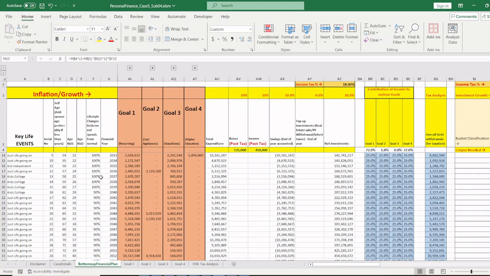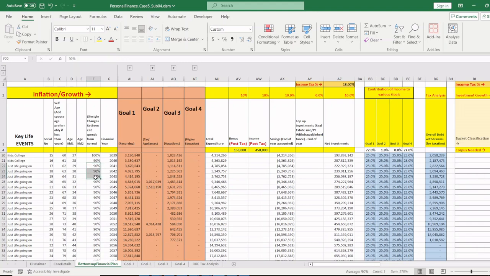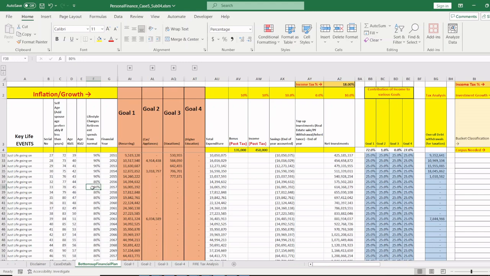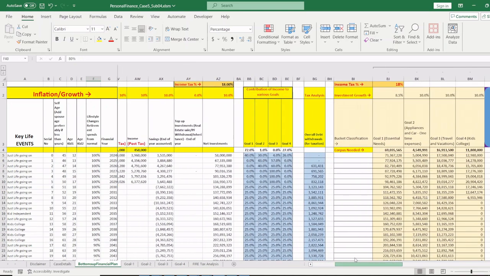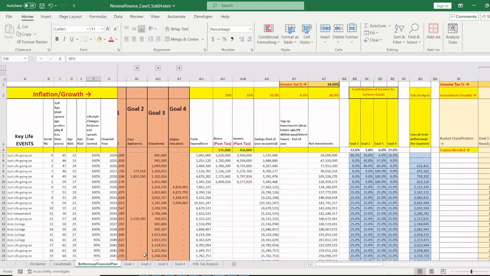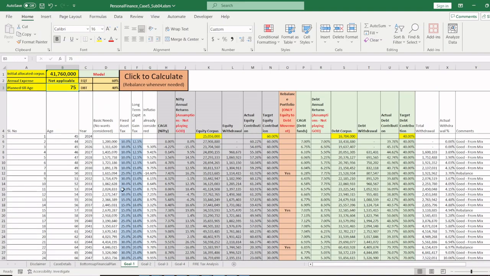I have also considered that your current expense will be 90% only after you are 60. After that it will be only 80% expense. That means if you are spending today's 1 lakh rupees, when you're 80, you will be spending only 80%, that is 80,000 rupees, today's 80,000, inflation adjusted, of course. This calculator is a complete integrated approach of all the calculators that I gave last week. If you check this calculator, it's all about goal-based planning.